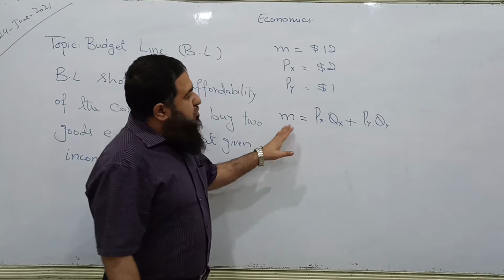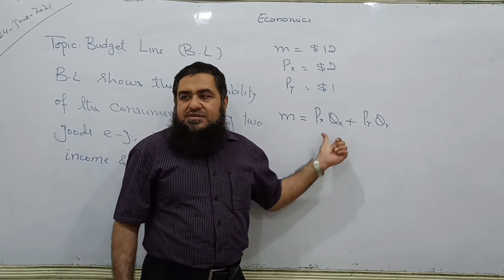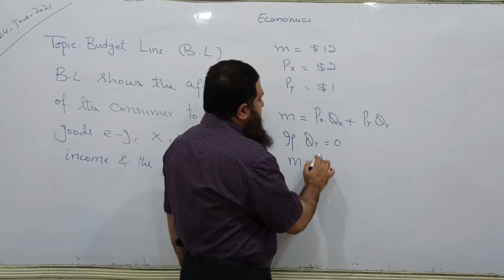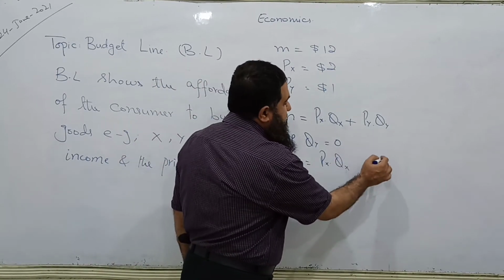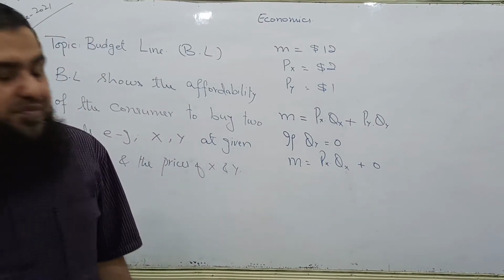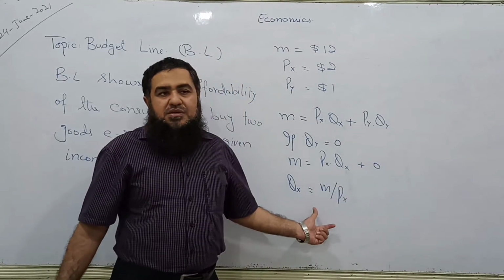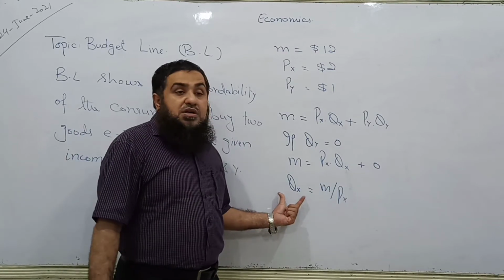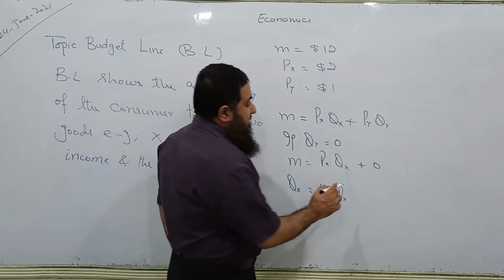Now suppose the consumer is not buying any unit of Y, he is spending all his income on commodity X. So if income is given to us, prices are given to us, then we are asked to find the quantity of X or quantity of Y. So how much is the income? 12 over 2.